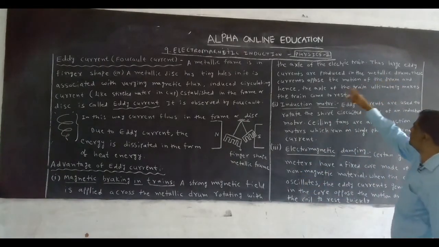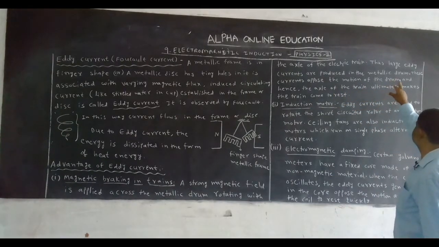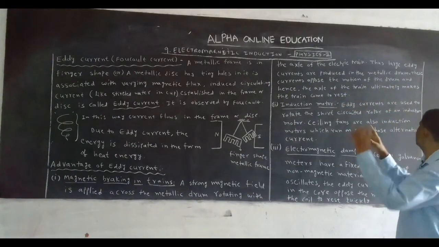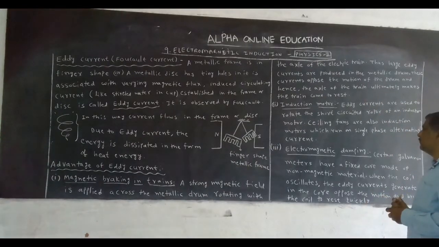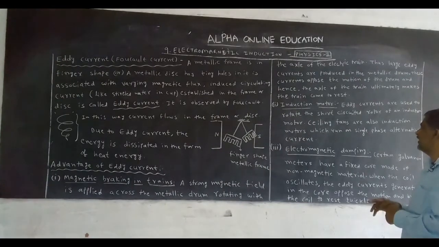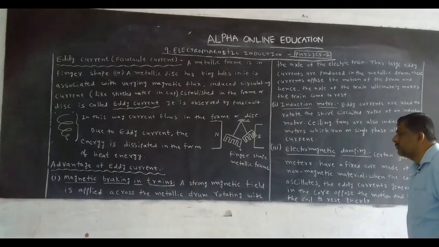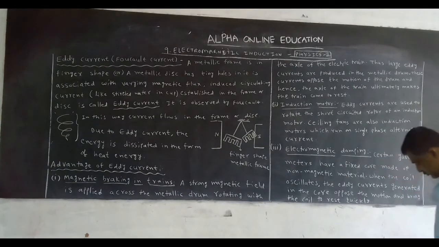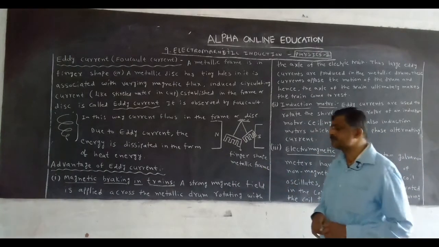Thus, a large eddy current is produced in the metallic drum. These currents oppose the motion of the drum, and hence the axle of the train, ultimately making the train come to rest. In short, you write magnetic braking in train. In short, how can we write? Eddy current is used to stop the electric train. That is enough. Otherwise, this is the explanation.